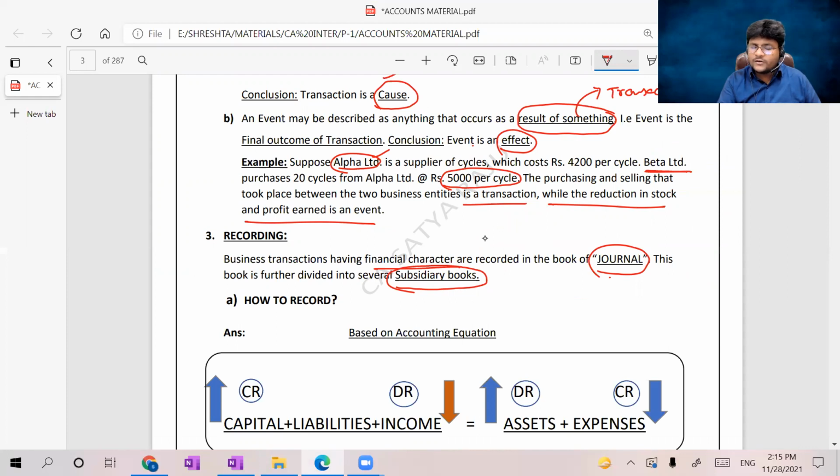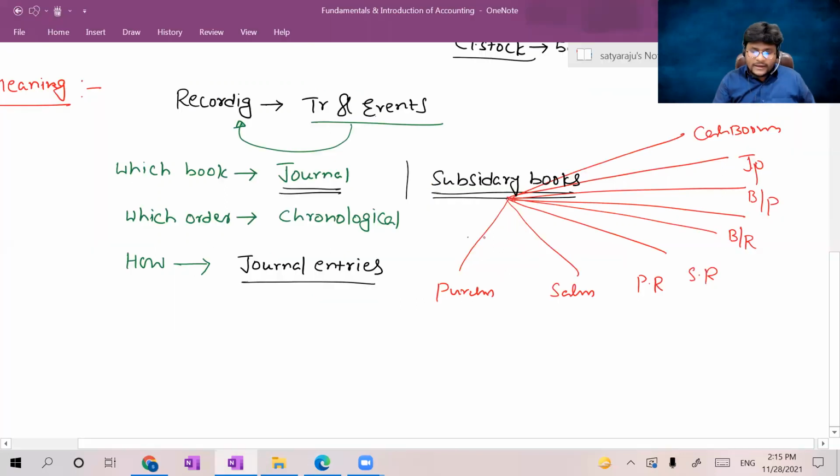This book is further divided into several subsidiary books. Just now we saw a set of subsidiary books. Now here, the art of recording journal entries for a transaction and event, we are going to learn. Please allow me to concentrate a little bit here. Actually, the art of recording journal entries has two methods, guys. By using either method, we can write the journal entries for the transactions and events.